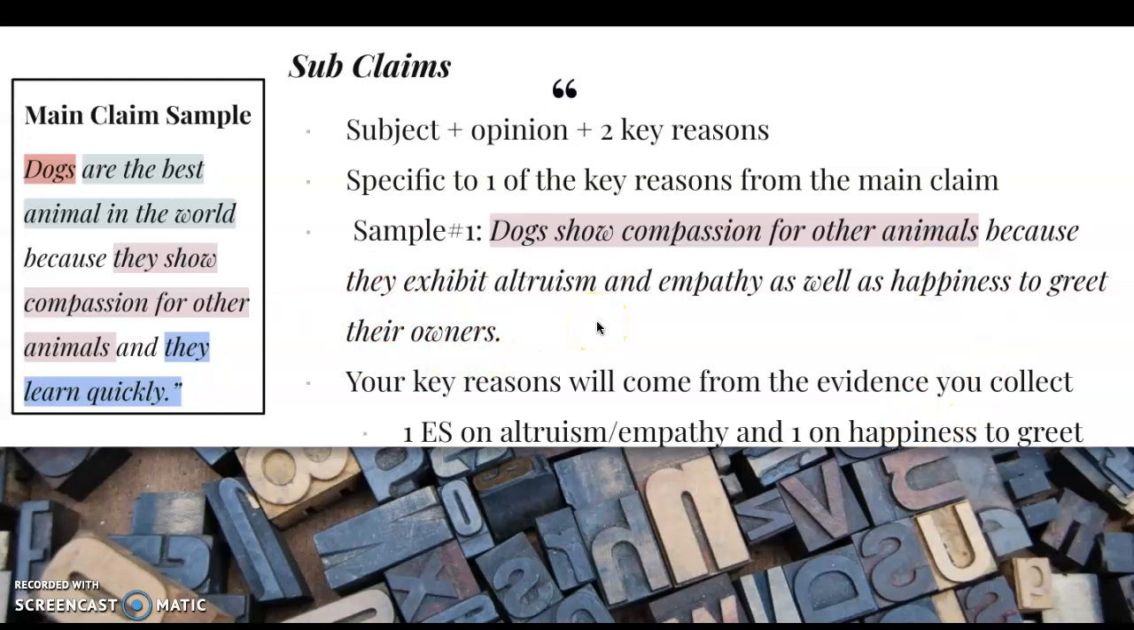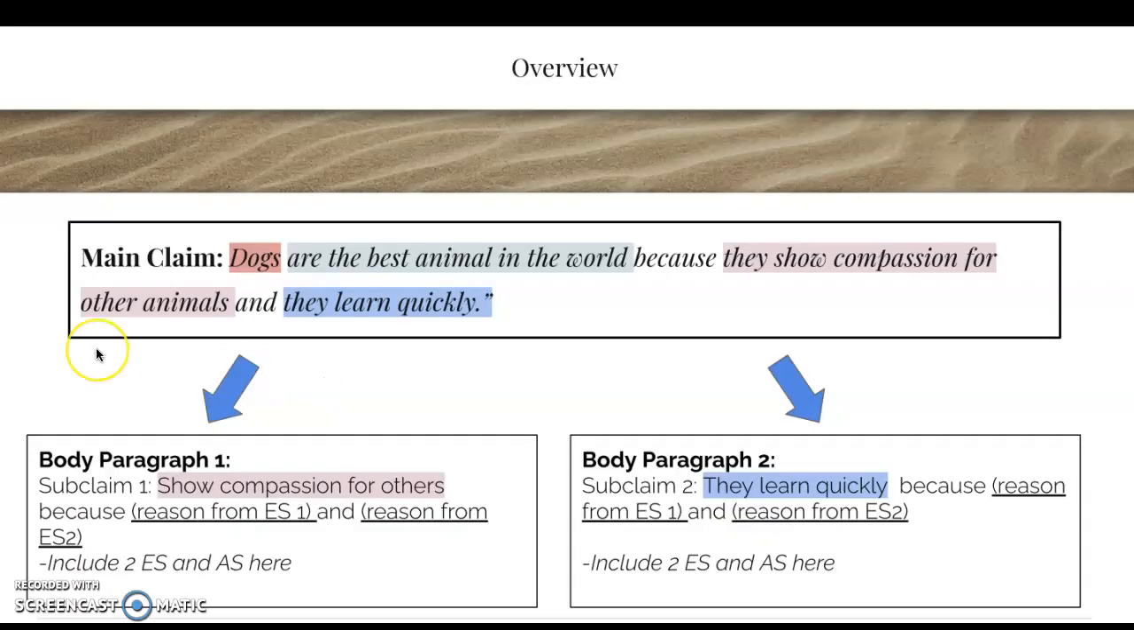Again, in your subclaim, you don't go into every single detail about your evidence sentence, or else why would you have an evidence sentence? Repeating yourself is never what we want to do here. This is just summarizing, letting the reader know, okay, so they're going to talk about dogs show compassion for other animals here. They're going to talk about something about altruism, something about happiness to greet their owners. Then you'll get into that as you go throughout your essay, as you write your evidence sentences and your analysis sentences. So again, just a very quick overview.